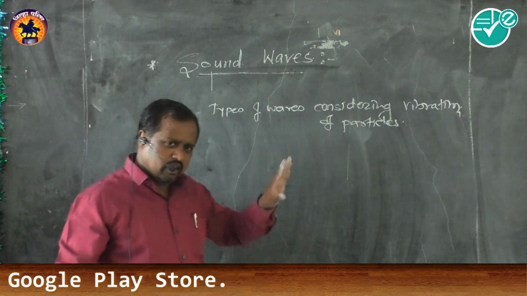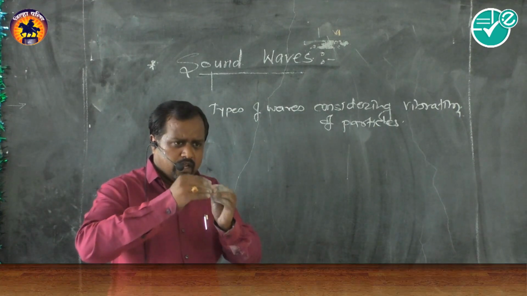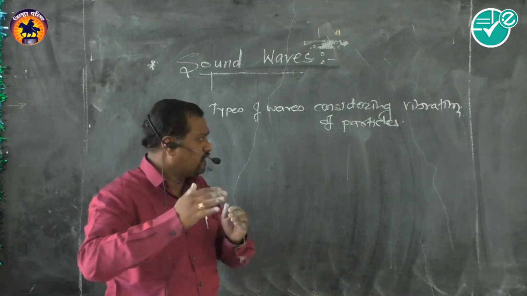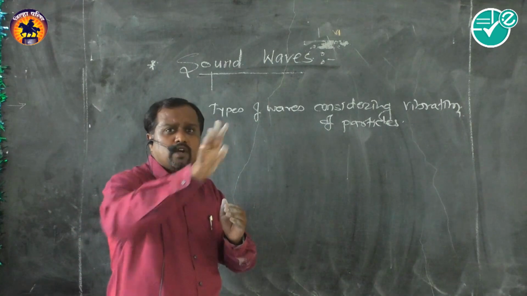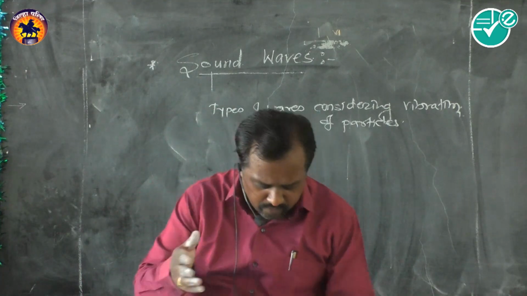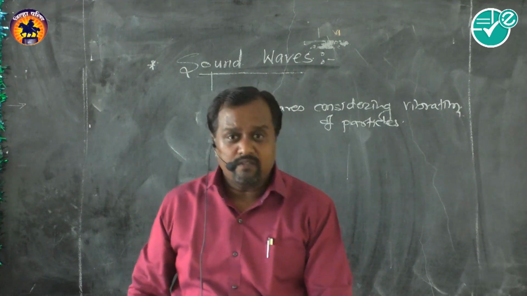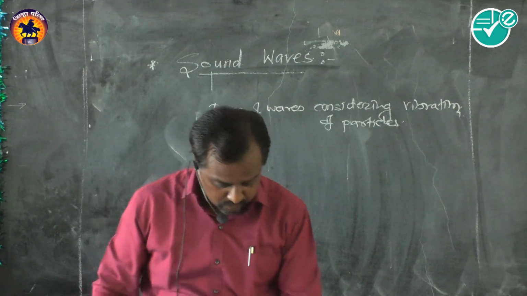Some characteristics of a progressive wave in our book: all the particles vibrate with the same amplitude, period and frequency.